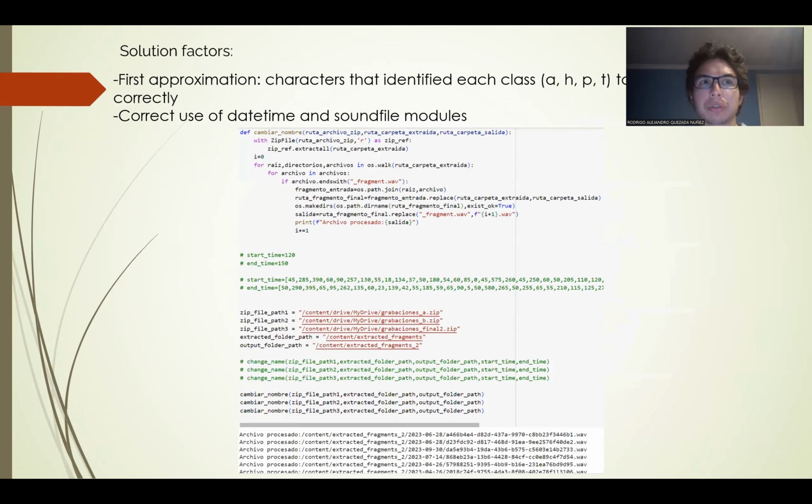Factors for the solution. As a first approach, identifying suffixes for each kind of emotion by the letters H, P, and T. On the other hand, proper use of the datetime and soundfile modules from Python, plus orderly processing like the ones seen in the attached image, and more.